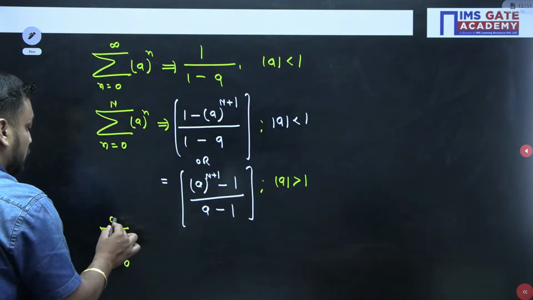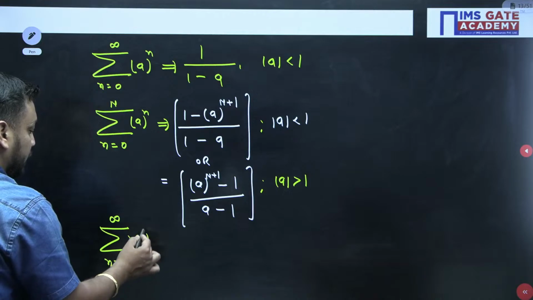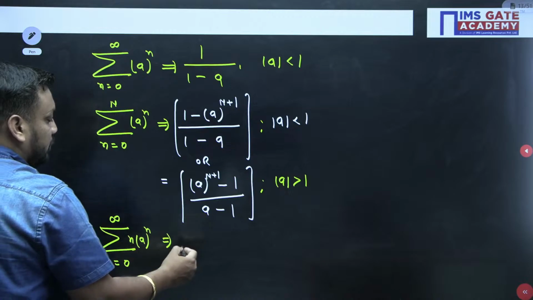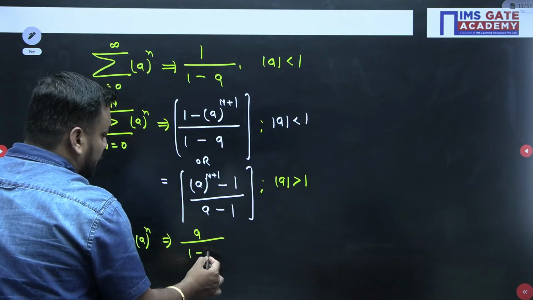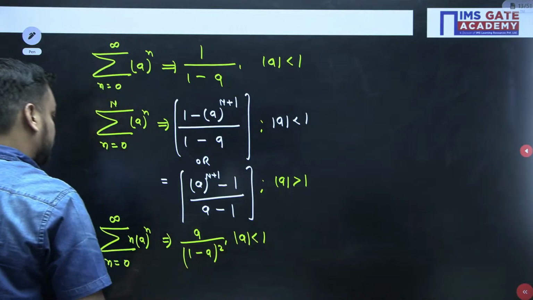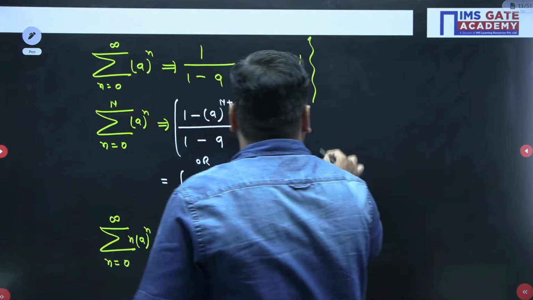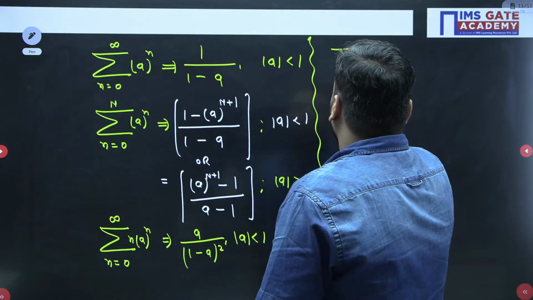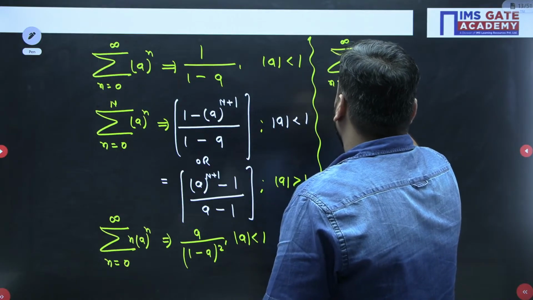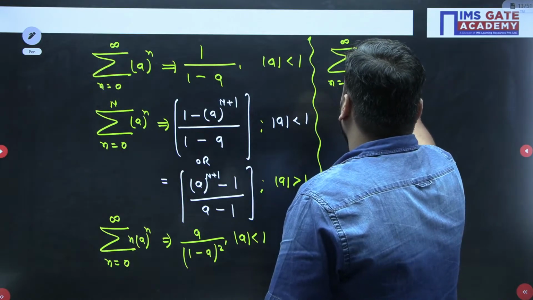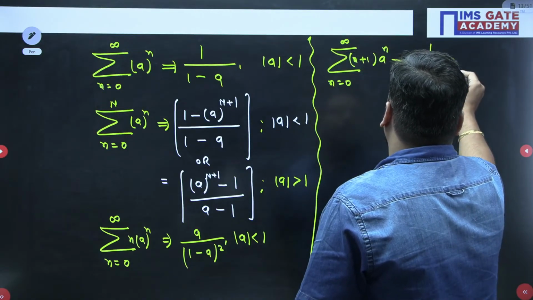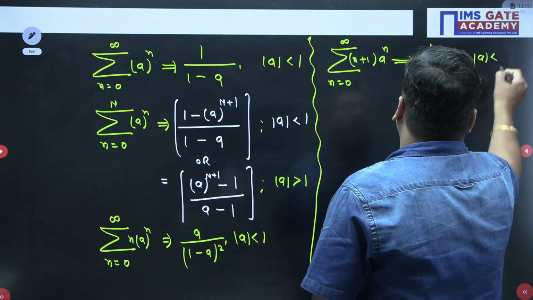Sigma of n equal to 0 to infinity n a to the power n is actually nothing but a upon (1 minus a) whole square. It can only be true when mod of a is less than 1. So I am giving you a table of some formulas, just have a recall. Sigma of n equal to 0 to infinity (n plus 1) into a to the power n will give you 1 upon (1 minus a) whole square,